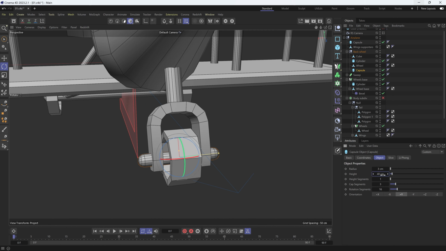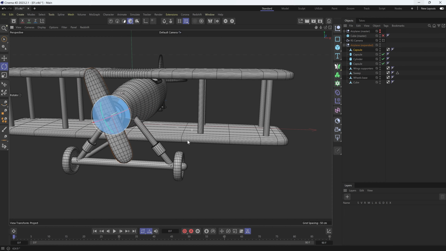The model is now ready. Make sure your airplane model consists of 2 pieces, one for the propeller and another for the body, both placed inside the null object.